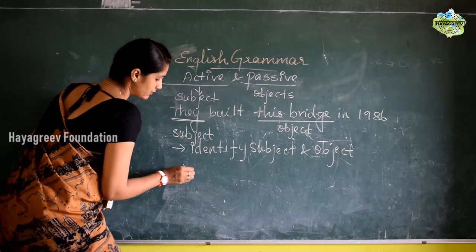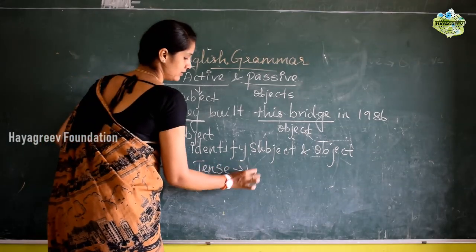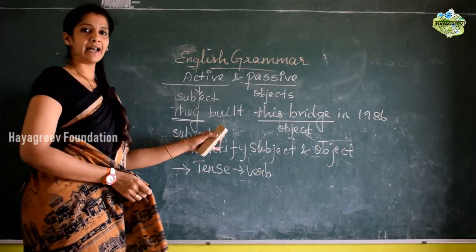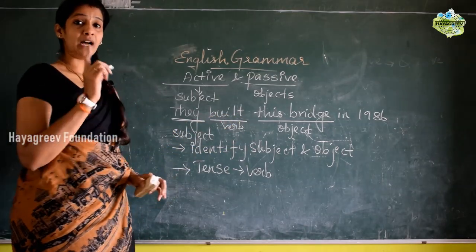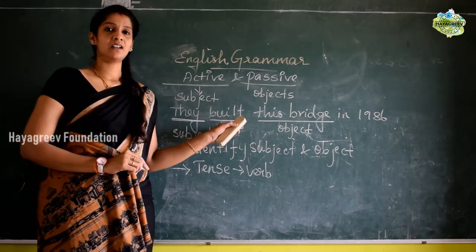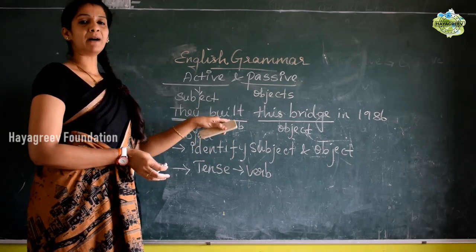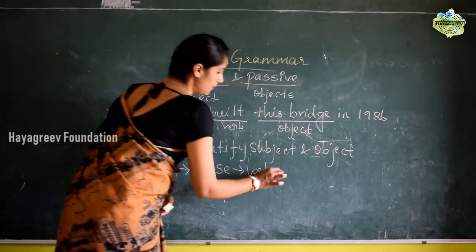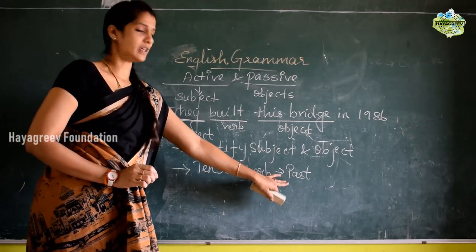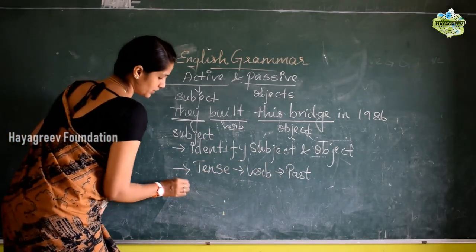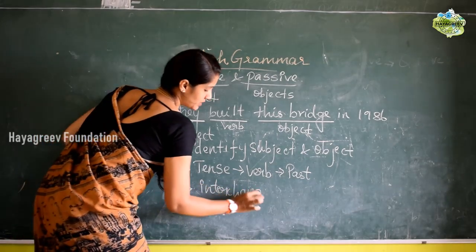The next one, you have to identify the tense form, meaning the verb. What is the verb here? The action word "built". So "built" is the verb, and you have to identify one more thing, in which tense it is, whether it is present, past or other types of tense. Here this is a past tense. "Built" is a past tense. So I identified the tense, past.